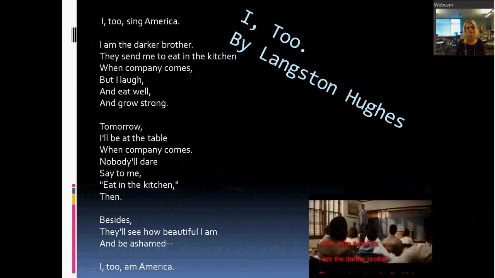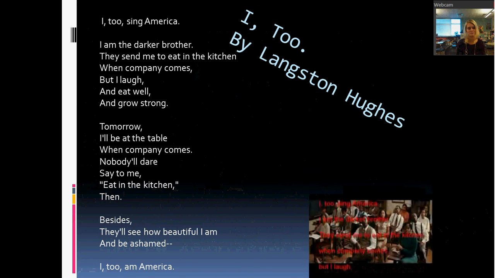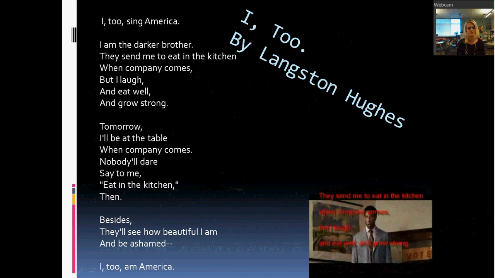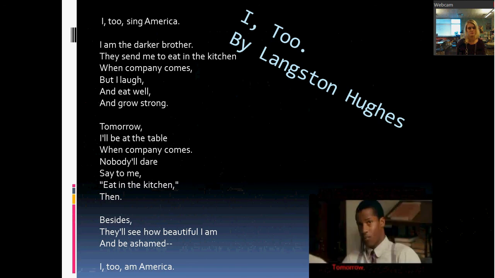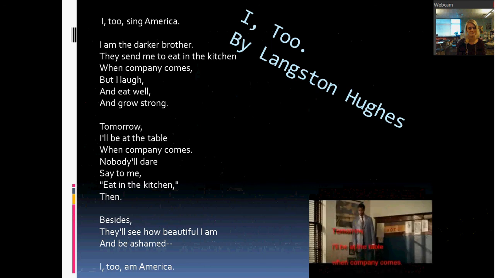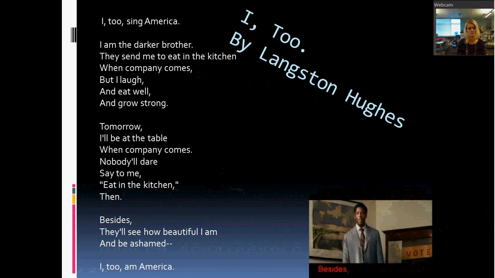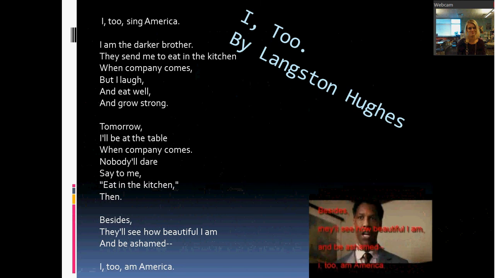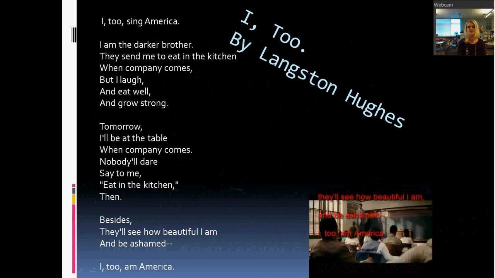I am the darker brother. They send me to eat in the kitchen when company comes, but I laugh, and I eat well, and I grow strong. Tomorrow I'll sit at the table when company comes. Nobody'll dare say to me, eat in the kitchen then. Besides, they'll see how beautiful I am and be ashamed. I, too, am America.